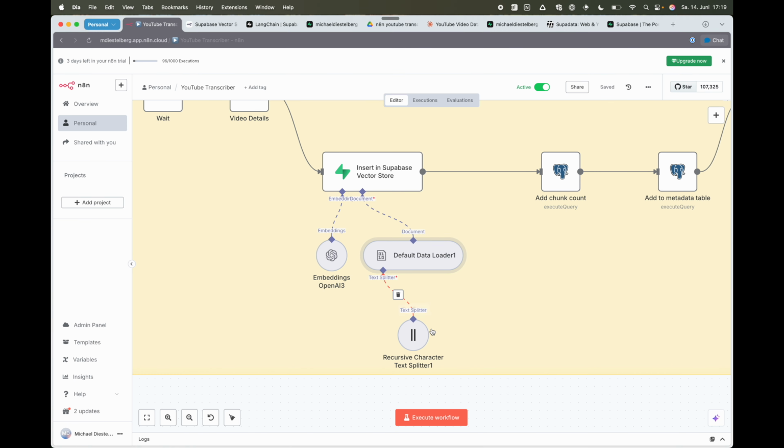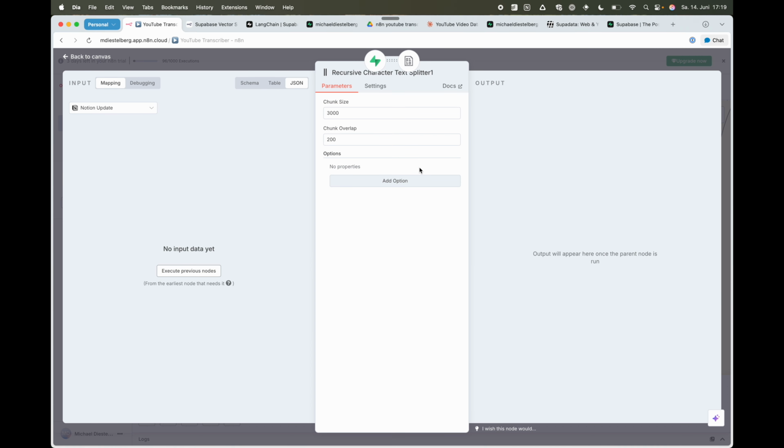And the last part is the recursive character text splitter. So I'm creating different chunks for the transcript, since the transcript is really large, and I want the AI to be able to retrieve smaller relevant parts of the transcript when I ask specific questions.